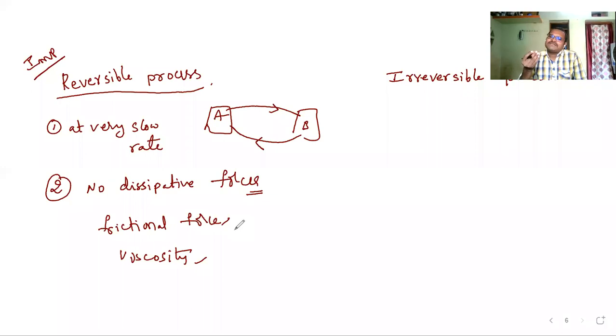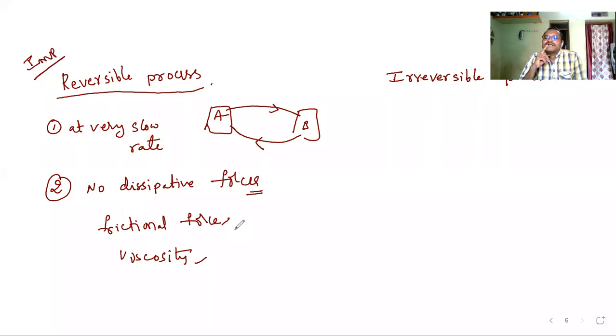All thermal processes which proceed at a very slow rate, very slowly they should expand and they should compress, any type of thermal process, but it should happen at a very slow rate, that process is called a reversible process. I think you understand what is a reversible process. Important: they may ask you what is a reversible process or what is an irreversible process, or they may ask you to give examples for a reversible process. Like that they may ask you in your board exam. Important questions, it is a previous year question.